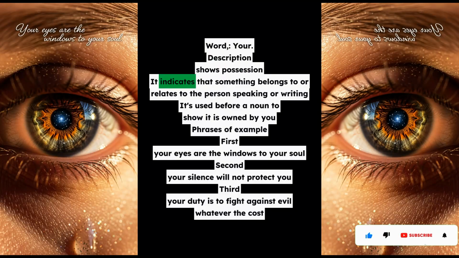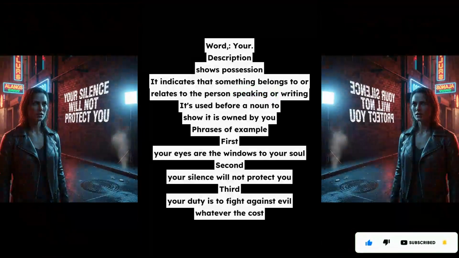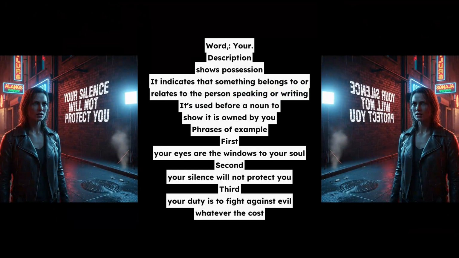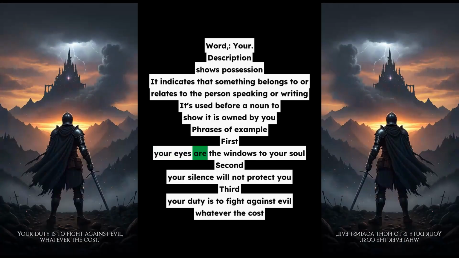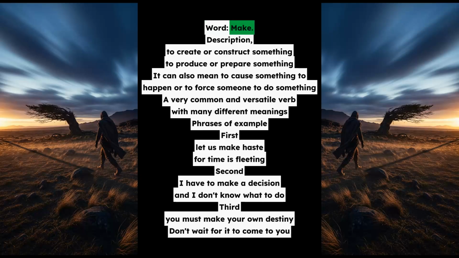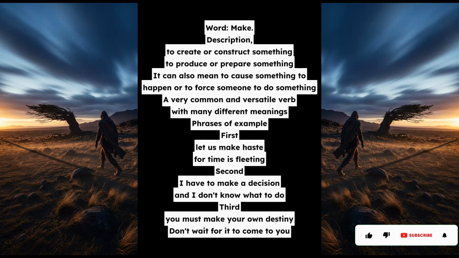Word: make. Description: to create or construct something, to produce or prepare something. It can also mean to cause something to happen or to force someone to do something. A very common and versatile verb with many different meanings. Phrases of example. First, let us make haste, for time is fleeting. Second, I have to make a decision, and I don't know what to do. Third, you must make your own destiny. Don't wait for it to come to you.